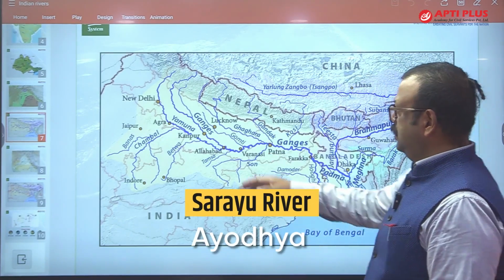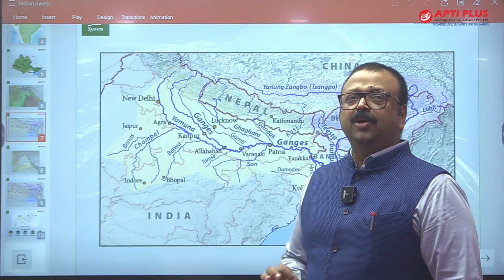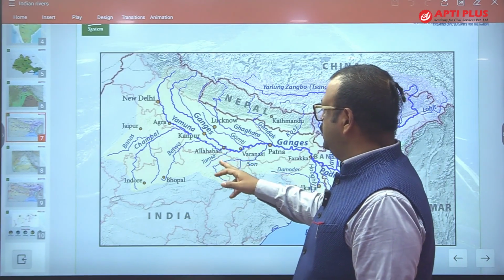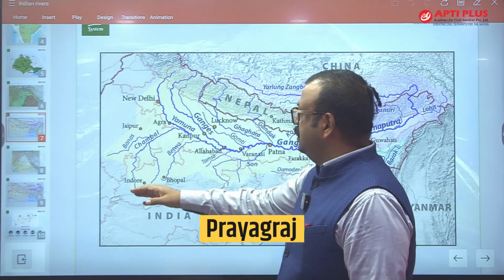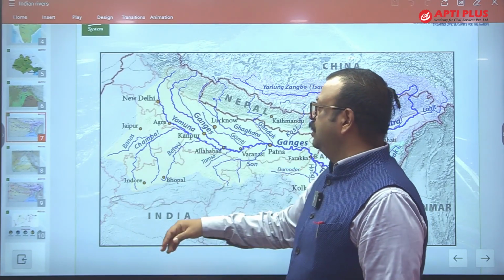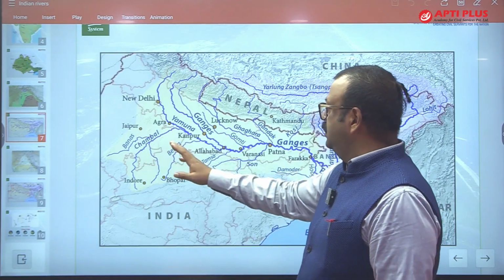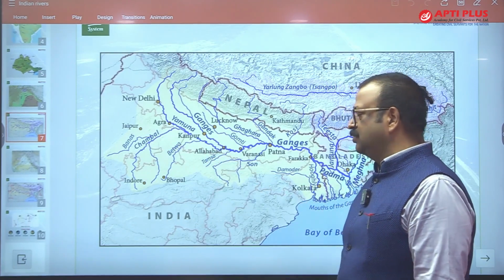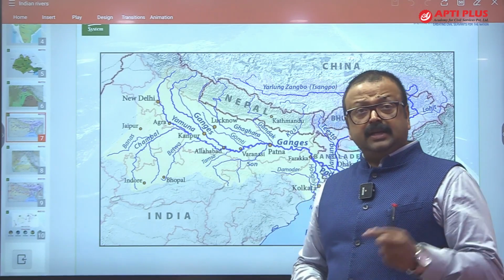And then come to the Yamuna. Yamuna is the longest tributary of Ganga, meeting at Prayagraj. And then the important tributaries that drain into Yamuna from peninsular India are Chambal, Sindh, Betwa, Ken. There is a small tributary like Tamsa also. That is a tributary of Yamuna.